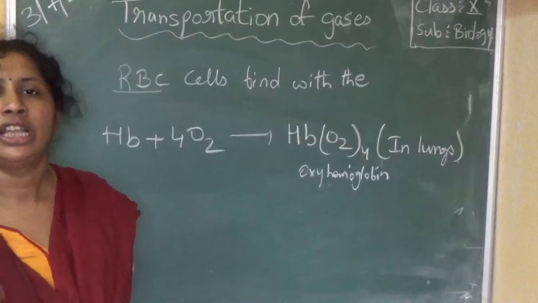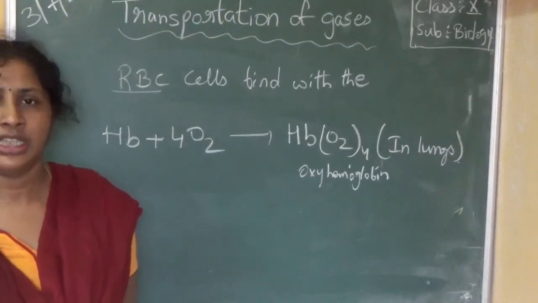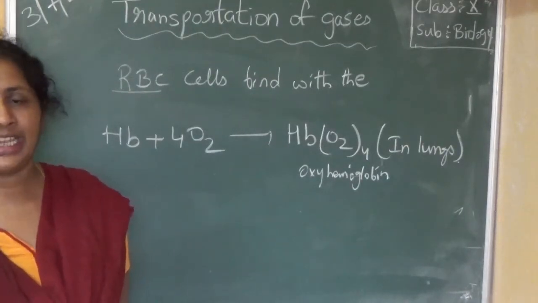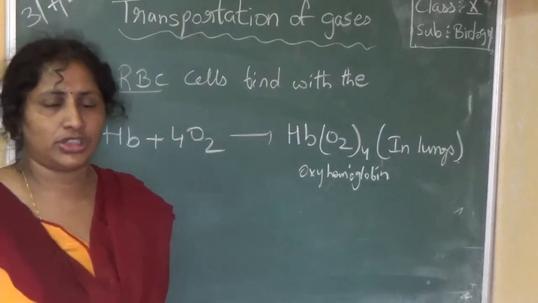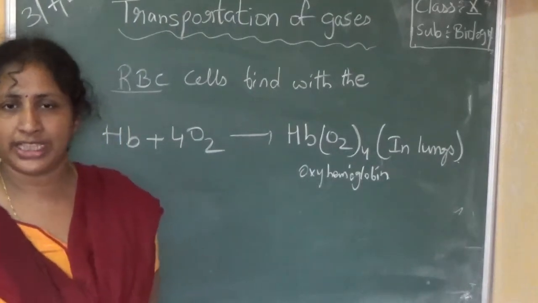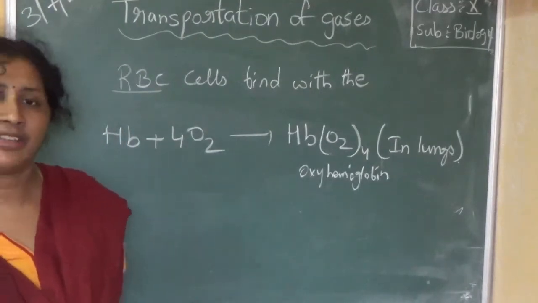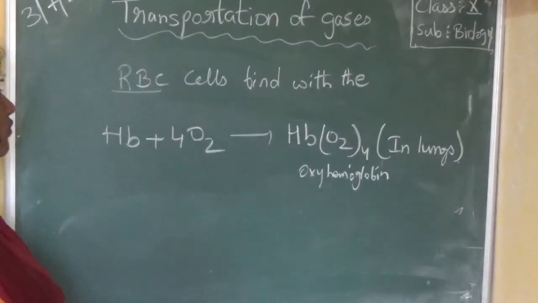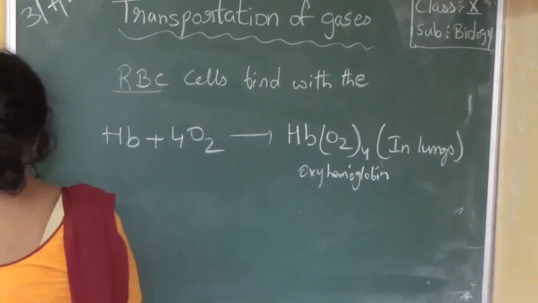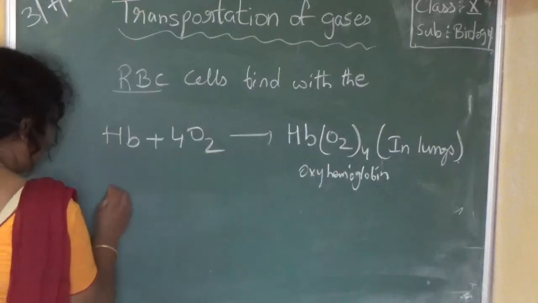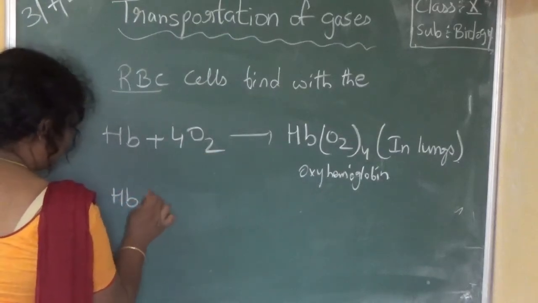What will it do? It will come to the tissues and deliver the oxygen to the tissues, that is cells, to do their work, to generate energy. So what happens in the tissues? Now this oxyhemoglobin